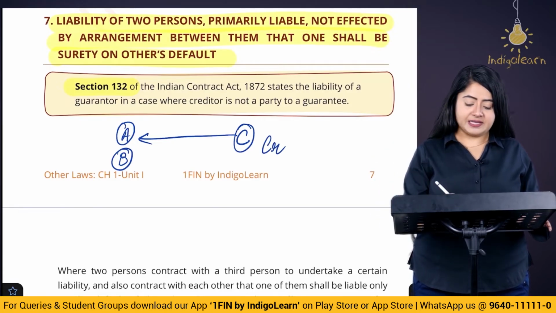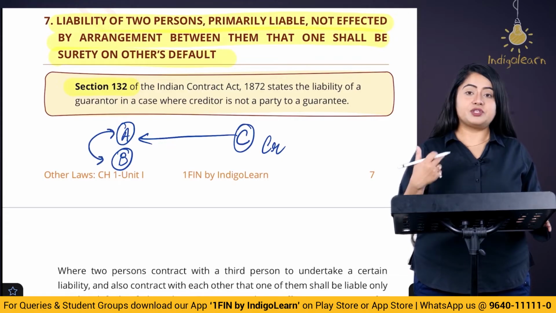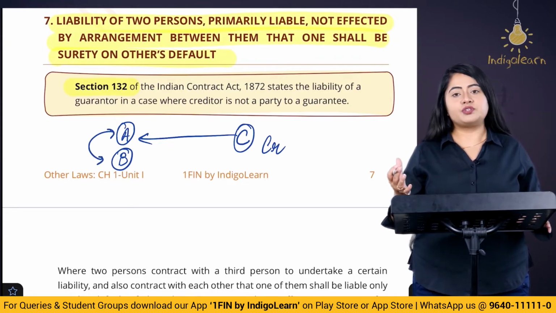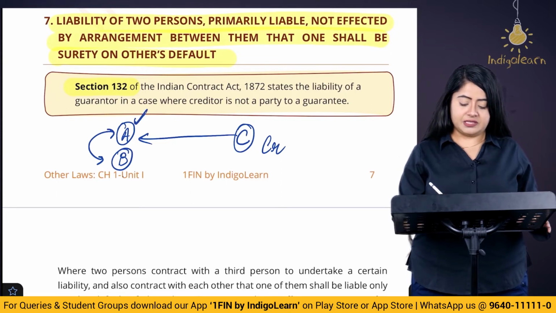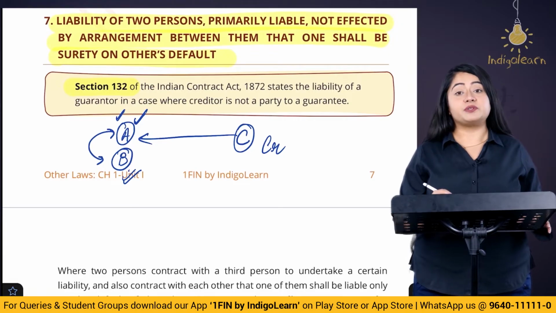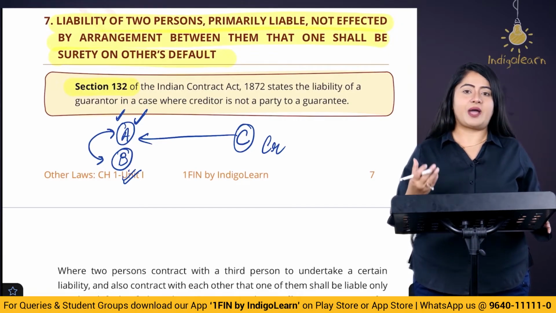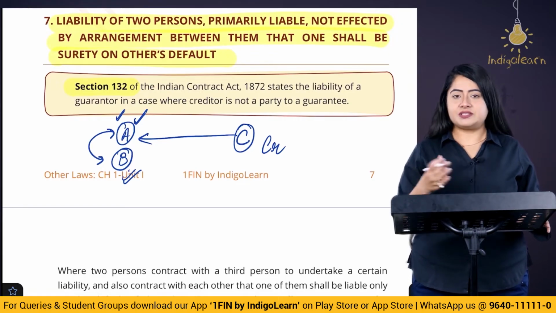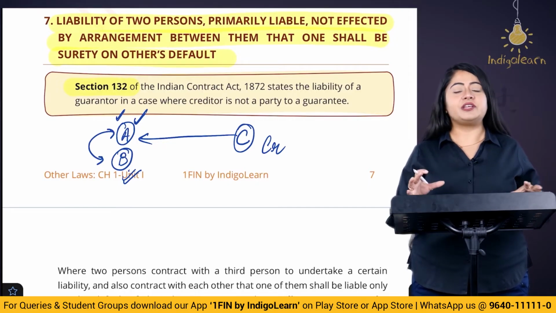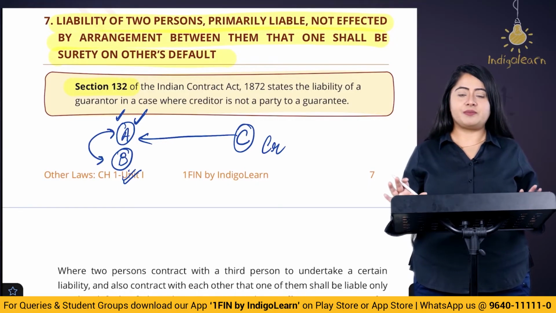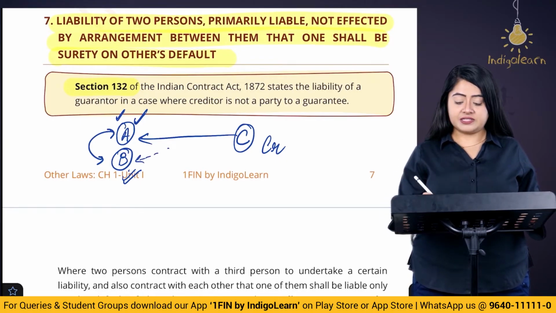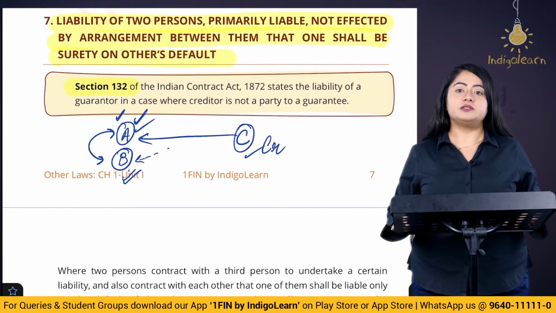Now later on what happens? A and B, they together in between themselves, they decide that if suppose on the due date A does not have the money, then B is going to compensate, and if suppose B does not have the money, then A is going to compensate. So they're basically going to act as sureties for each other. Now this is a two-way contract that I'm talking about, but it may be possible that only A is agreeing to be the surety for B. It may be very much possible, and actually this entire amount is going to B. But in the eyes of C, both of these people are the debtors.